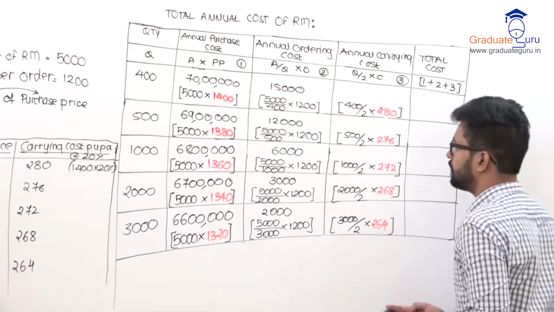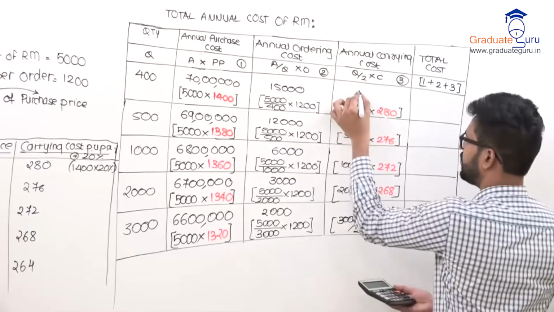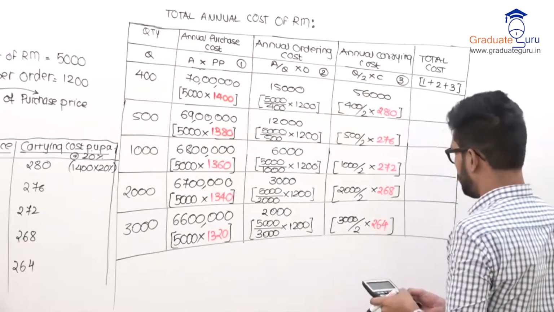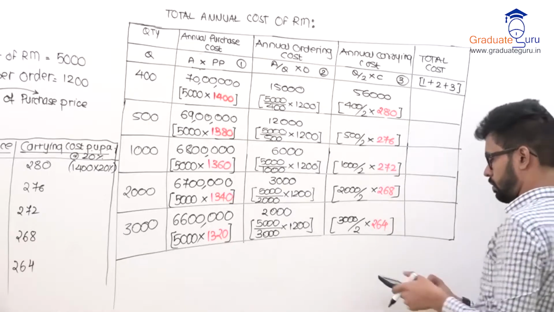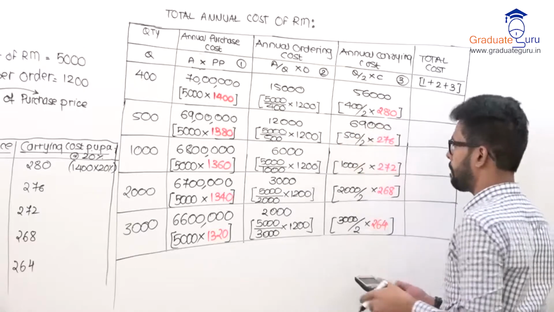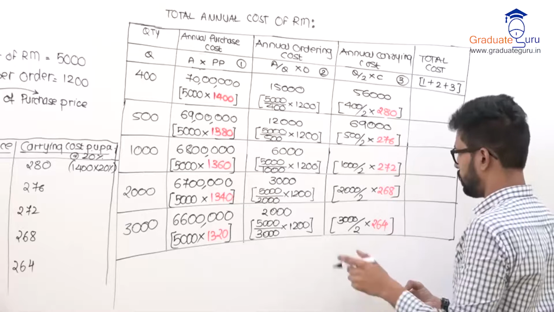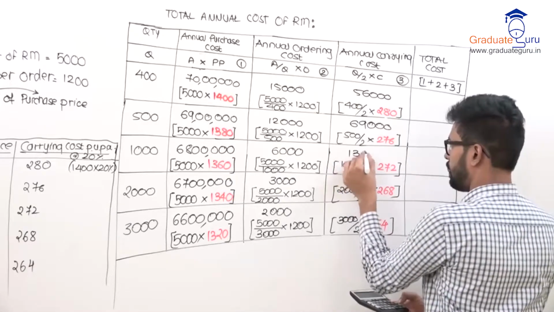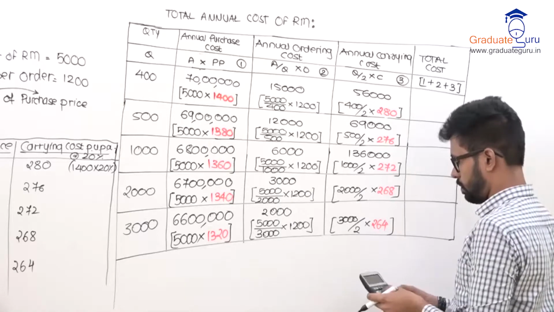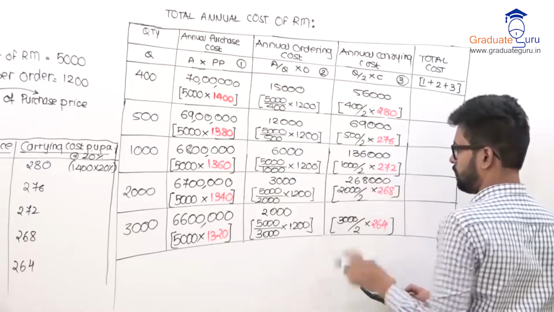Now just calculate this. 400 divided by 2 multiplied by 280, that comes to 56,000. Over here, 69,000. 1,000 divided by 2 into 272, 1,36,000, and 2,68,000.